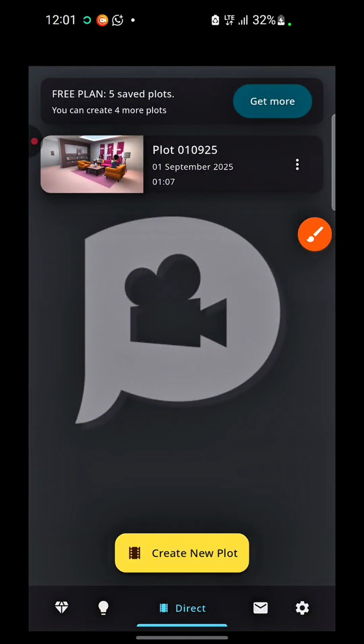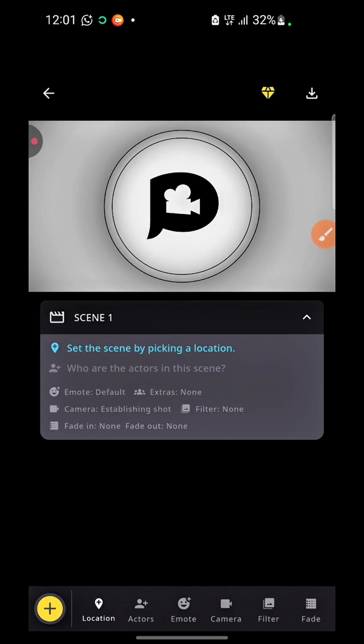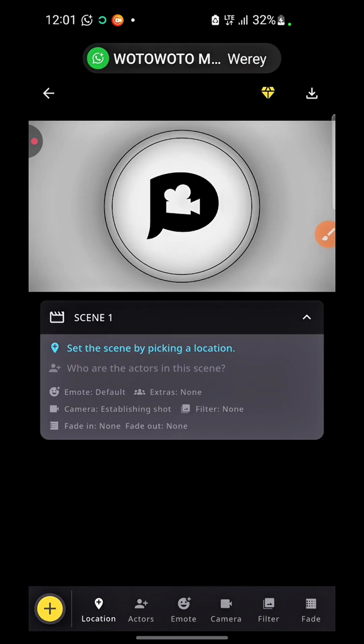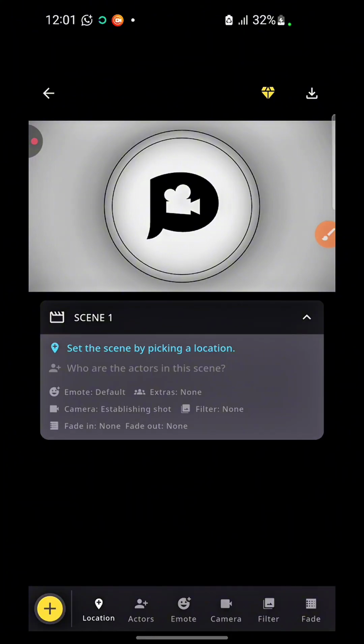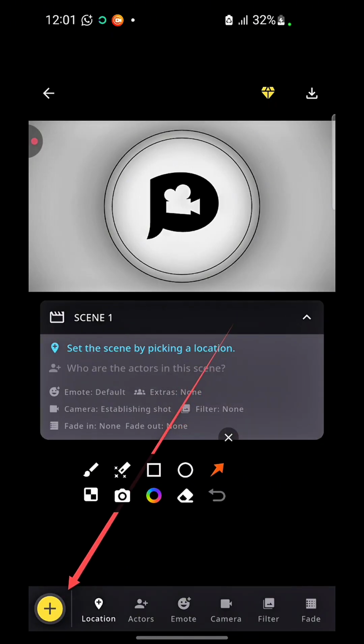So let's go ahead and click on create new plots, and this is where we are right now. Let me turn off this data so that we don't have messages popping in. So this is where we are right now, right? So you want to just take your time. Once you are here, take your time and just observe all these words right here. Try and study them. This is exactly what you're going to see. You understand? And then you are still also going to see this scene one, right? So just take your time and just look at all these ones.